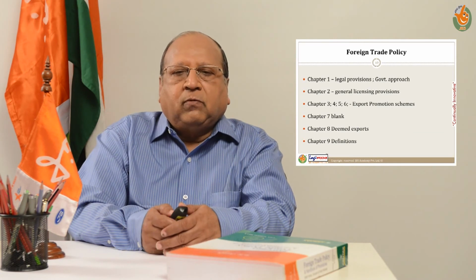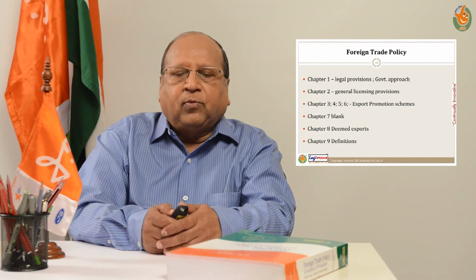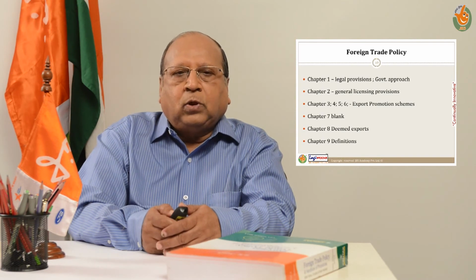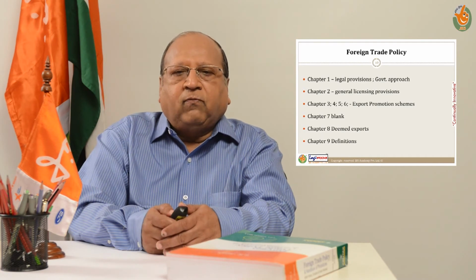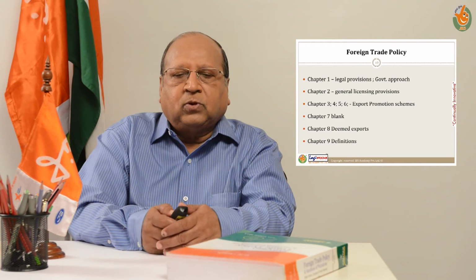The policy is divided into 8 chapters. The first chapter is about, generally speaking, the legal provisions and certain government approaches to promote exports and imports. Chapter 2 is about general licensing procedures. Chapters 3, 4, 5 and 6 are about export promotion schemes.